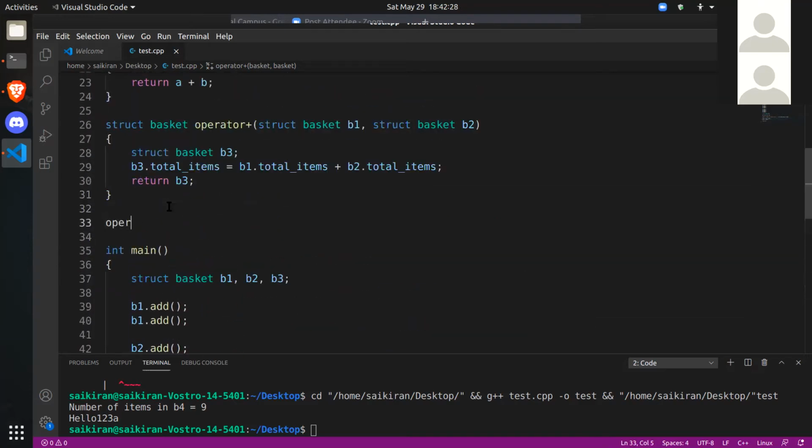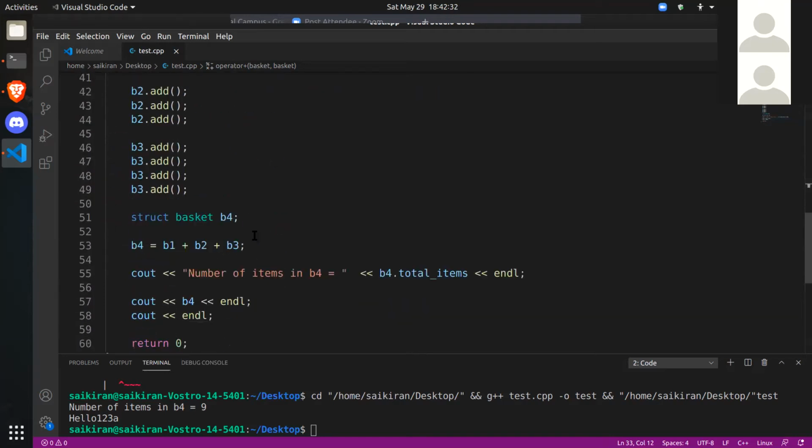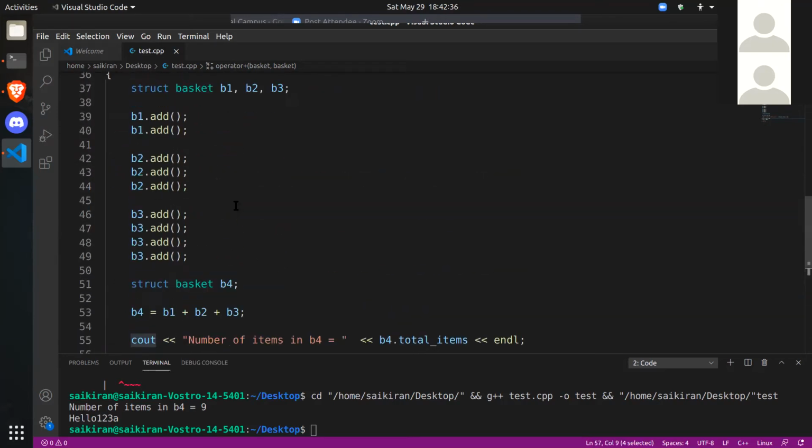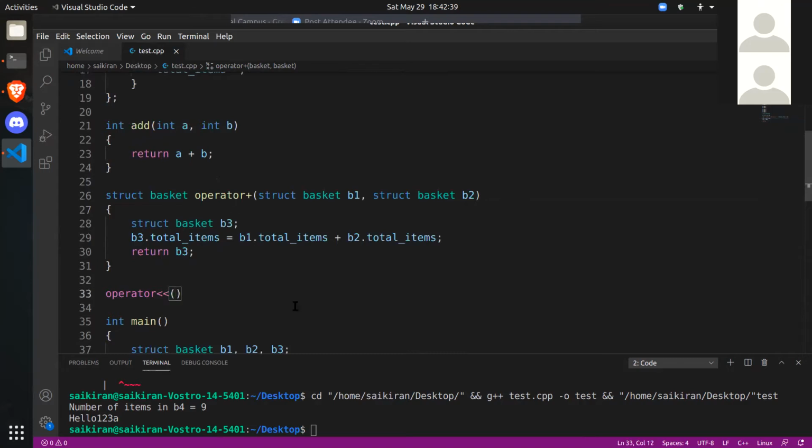So obviously the operator is left shift, and the first operand for this operator is cout. Cout is an object of this type. You might not know this, but cout is an ostream object, that is, an output stream object.